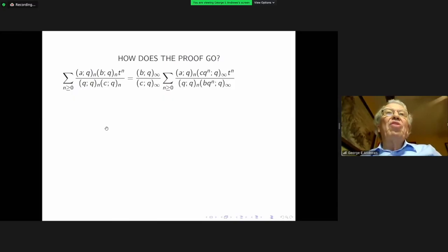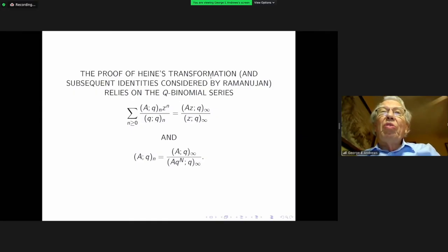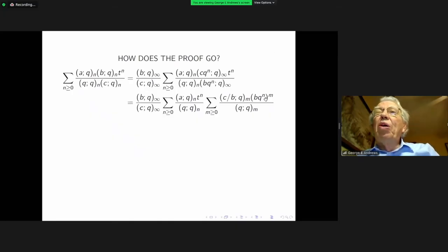So here, as you see, is the left-hand side. And what have I done? I've taken the B product and the C product and rewritten them as the quotient of two infinite products. Of course, the part of the one infinite product that does not involve the index n can then be factored out. And so we're left with a series that looks like this. So this is the crucial idea. What you do now is to look at this infinite product right here and utilize the Q binomial series in order to expand it into an infinite series. And so this is precisely what is done in the next line.